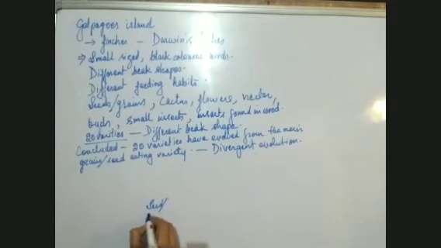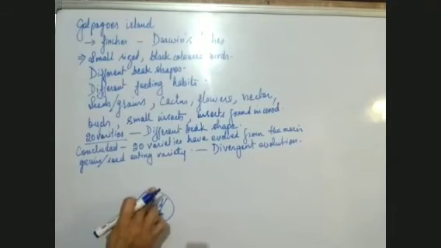Seed or grain eating species. This was the seed or grain eating species.